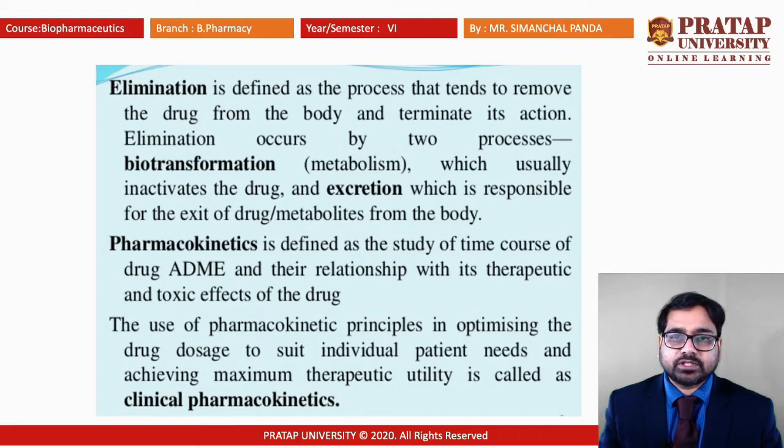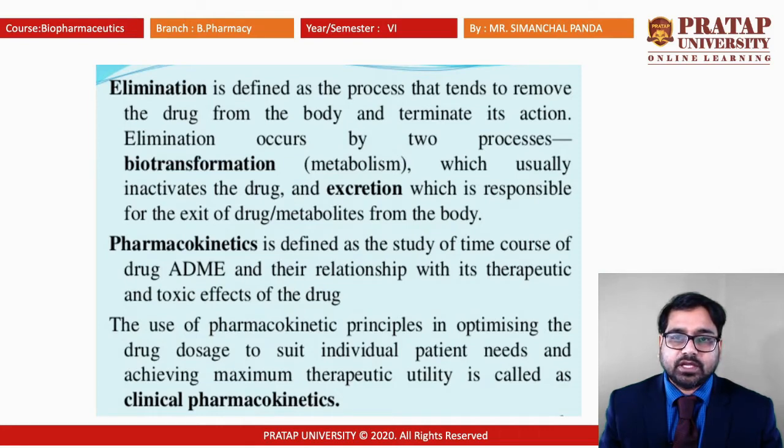There are two basic concepts used for solubility, coming under the BCS classification system, that is, the biopharmaceutical classification system. According to that, based upon solubility and permeability, there are four types. Solubility is termed here as aqueous solubility. Permeability is the term here associated with lipophilicity. So based upon that, there are four classes of drug: class 1, class 2, class 3 and class 4.